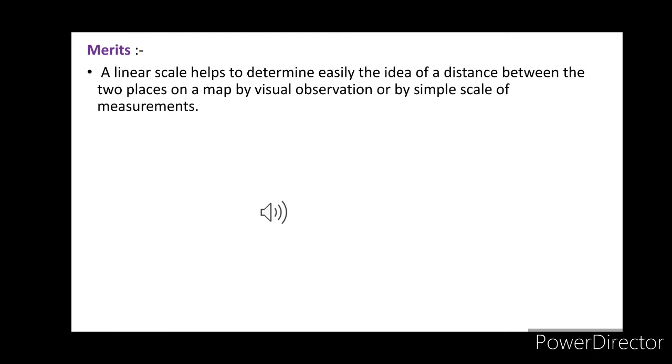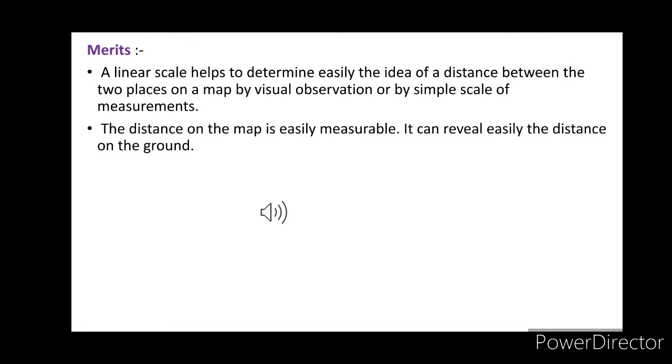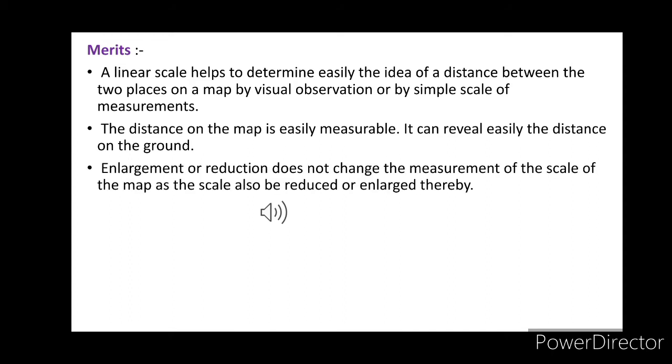Next we discuss the merits and demerits of the third method. A linear scale helps to determine easily the idea of a distance between two places on a map by visual observation or by the simple scale of measurement. Number 2, the distance on a map is easily measurable. It can reveal easily the distance on the ground. And number 3, enlargement or reduction does not change the measurement of the scale of the map, as the scale is reduced or enlarged thereby.